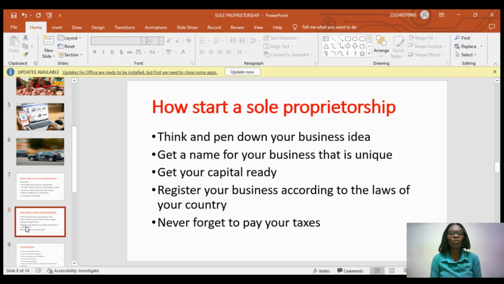Let's move to the next thing you want to do, which is to make sure you get your capital ready. Yes, get your capital ready. What will you do to get your capital ready?